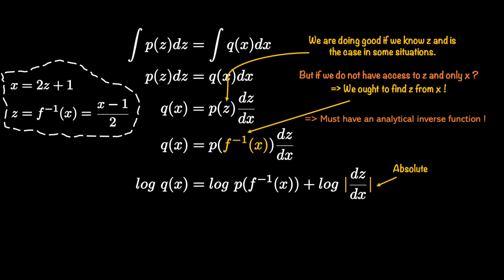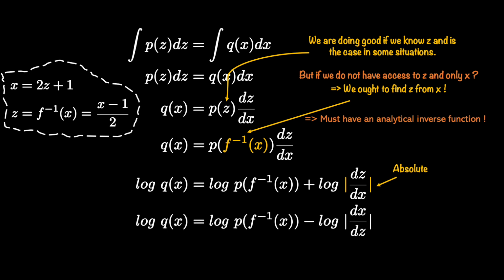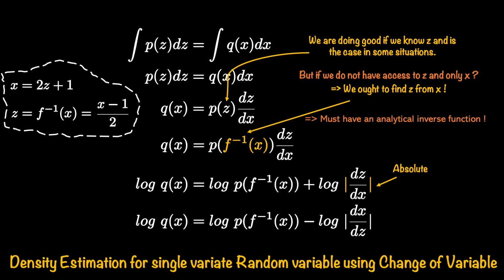This equation that I have shown you here can also be written a bit differently. So here you see that instead of a plus, there is a negative sign. And the reason it is there is because I have flipped the ratio. Now in this one, the dx is in the numerator. And both of these notations are there, and this is the reason I wanted to just simply make you aware of it. As you can see, we have achieved density estimation for a single variate random variable using the principles of change of variable.